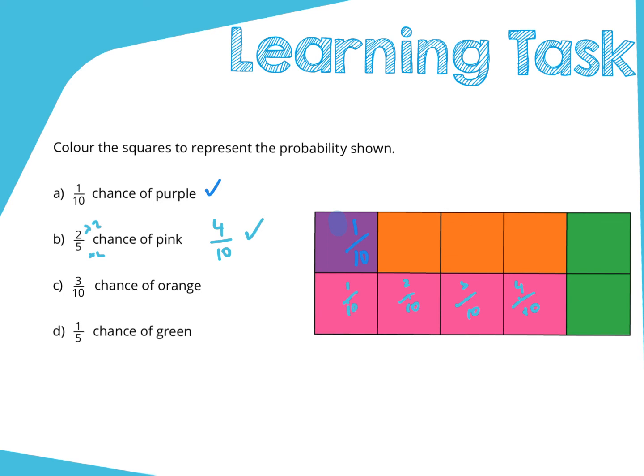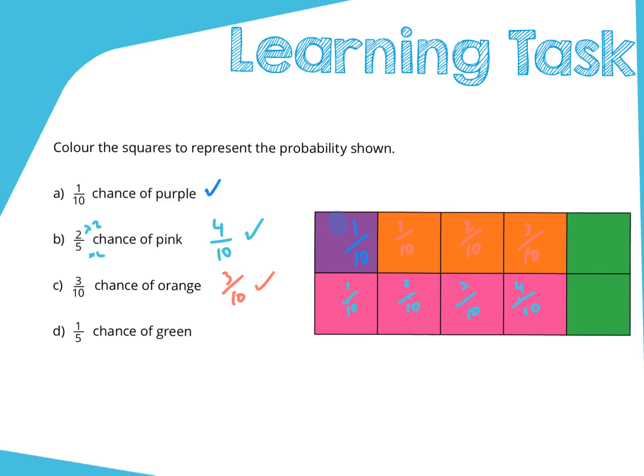Looking at the next one, 3/10 the chance of it being orange. So let's have a look at our orange. I've got 1/10, 2/10, and then 3/10. So 3/10 of it being orange, and that's that one. And then finally, my last one is 1/5 of it being green.